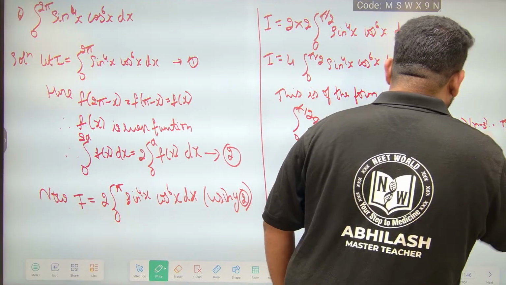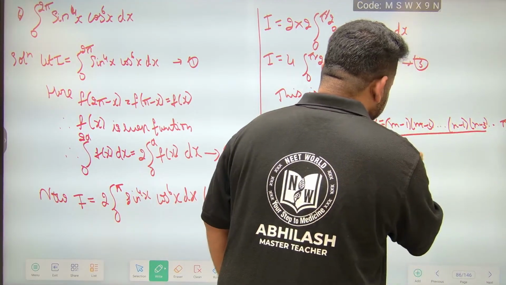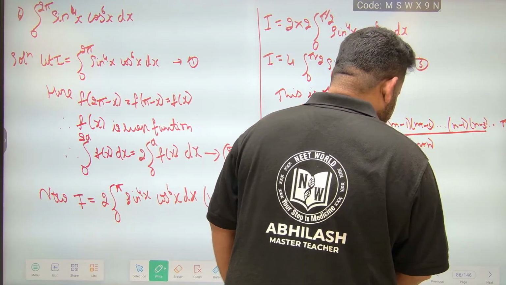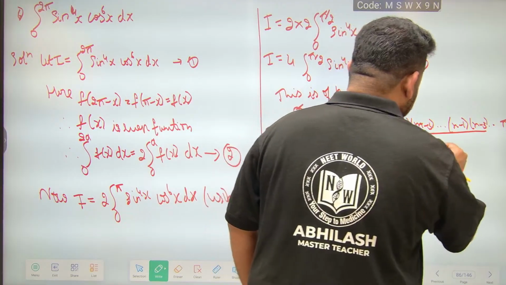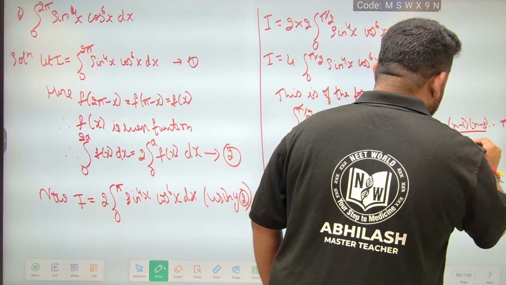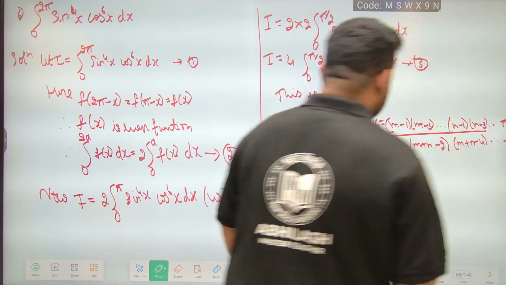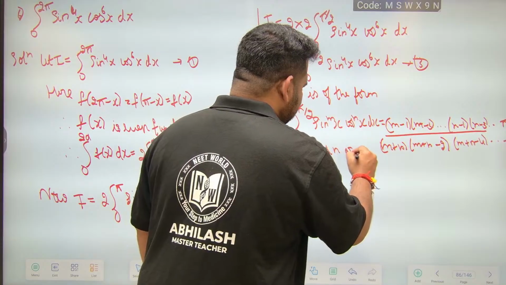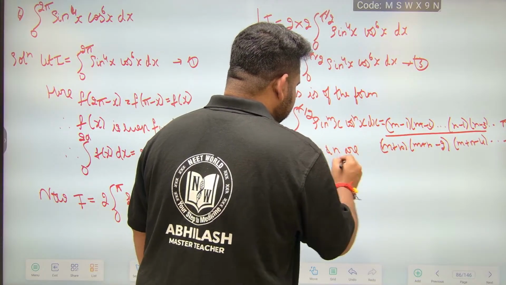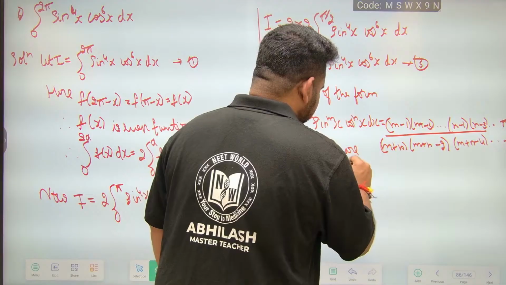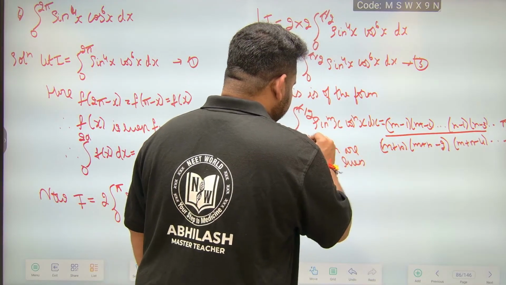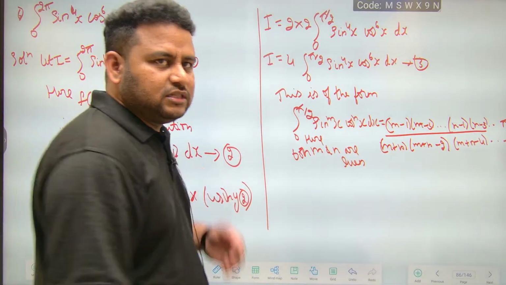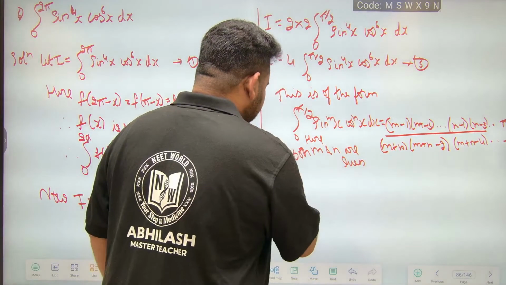We will get pi by 2 divided by (m plus n) into (m plus n minus 2), (m plus n minus 4), and it goes on like this. Why into pi by 2? Because here both m and n are even. Now what will I become?